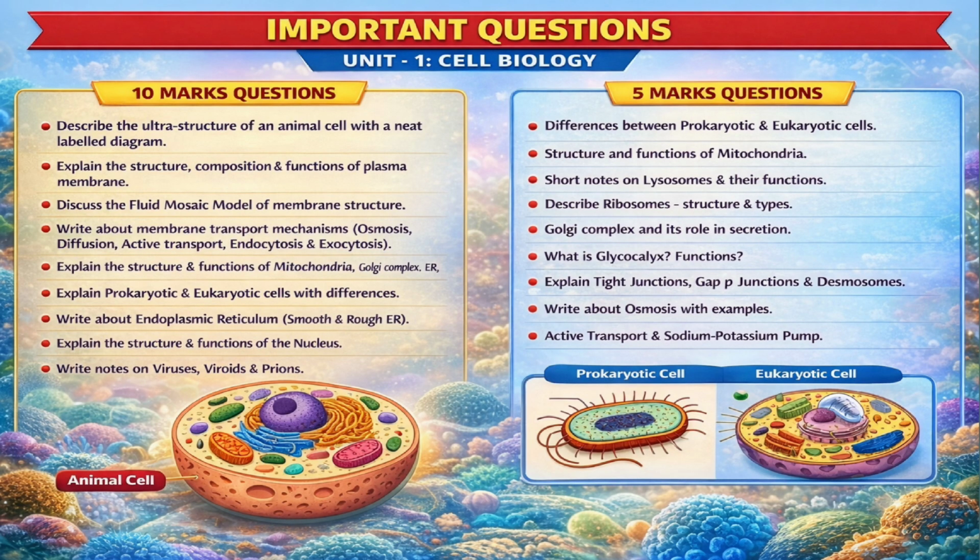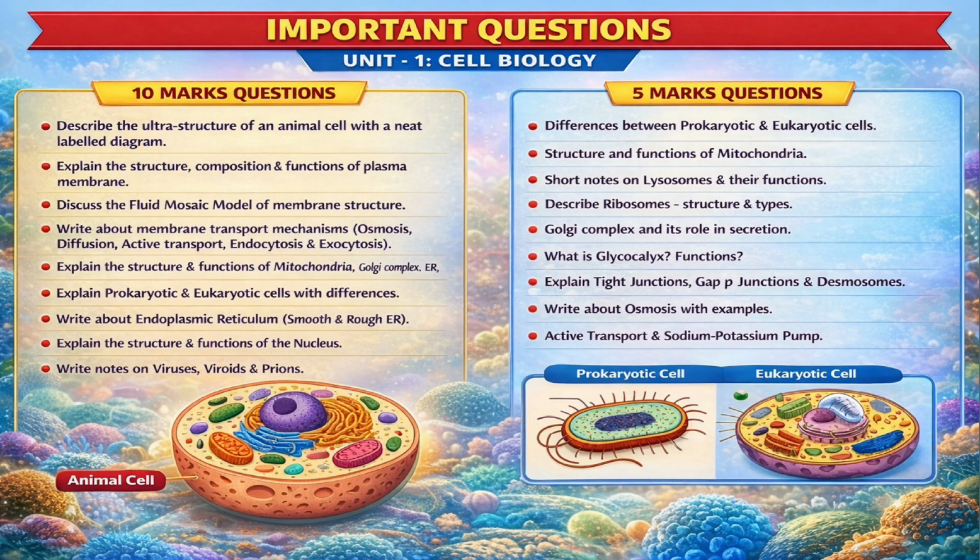Sixth question: the glycocalyx. It is a carbohydrate layer outside the plasma membrane. It helps in protection, adhesion, and recognition. 7th question, microvilli. They are finger-like projections that increase absorption surface area. 8th question, tight junctions, gap junctions, and desmosomes.